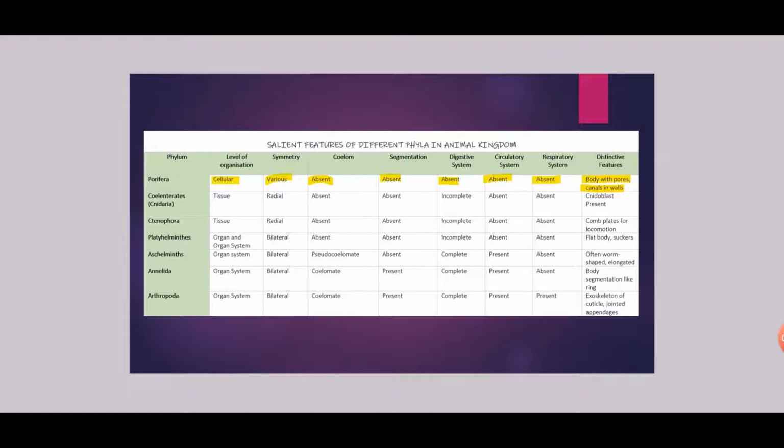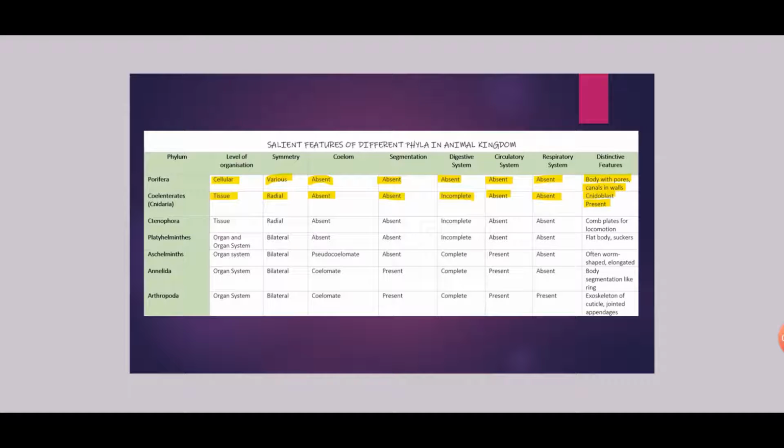Next phylum is Coelenterates, also known as Cnidaria. They have tissue level of organization, they are radially symmetrical, body cavity is absent, segmentation is absent, digestive system is incomplete, circulatory system is absent, respiratory system is absent, and the distinctive feature is that they have cnidoblasts, which are stinging cells.